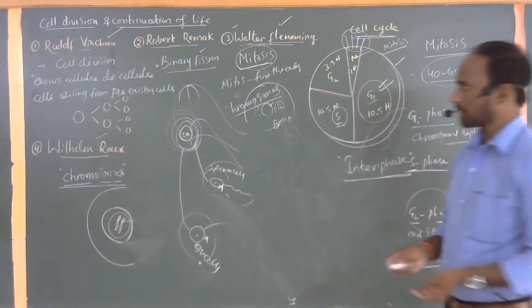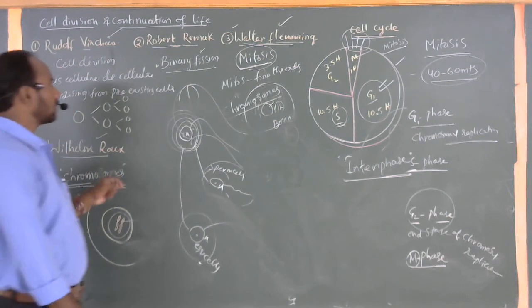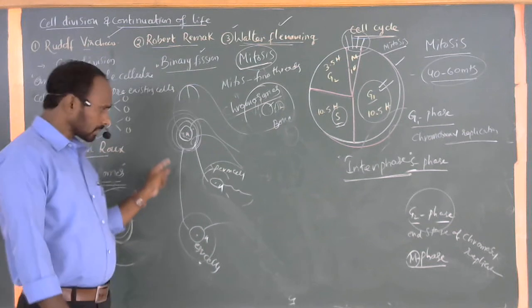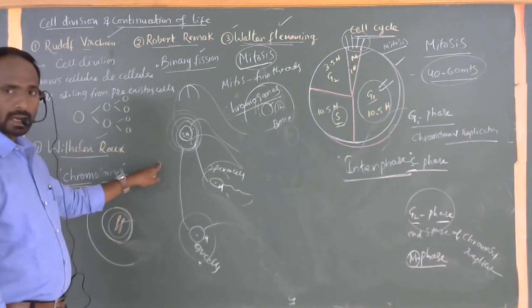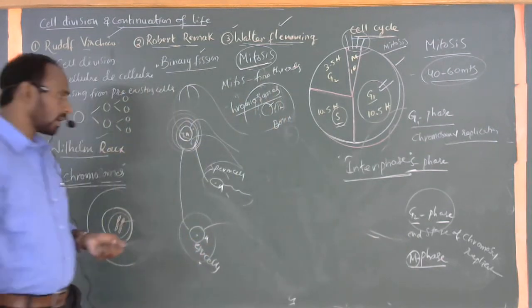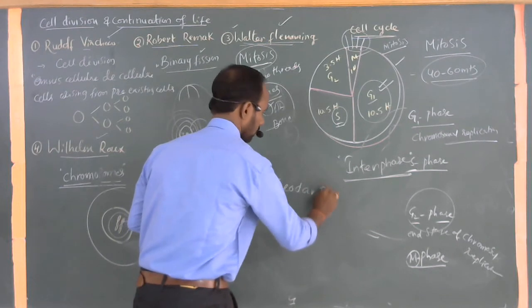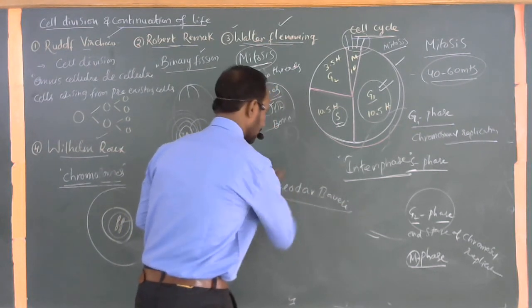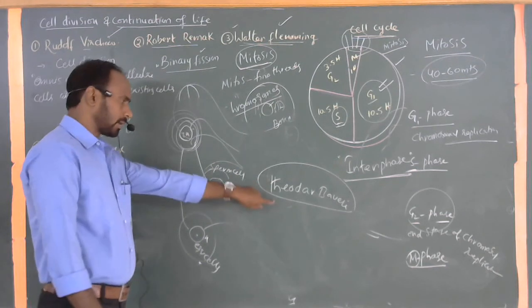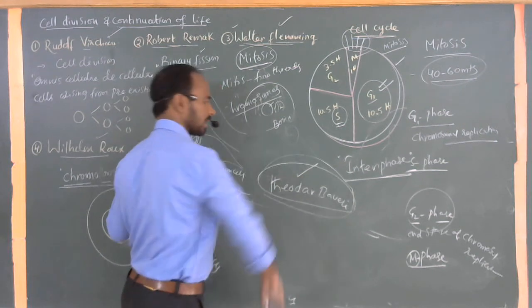Now, first of all, listen. Cell division was observed by Rudolf Virchow, Robert Remak, Walter Flemming, Wilhelm Roux, and also Gregor Mendel. And these particular stages I just told you were first observed by Theodor Boveri. These sperm cells and egg cells, and also each and every matured cell, can form bone and muscles. These first complete stages were observed by Theodor Boveri.